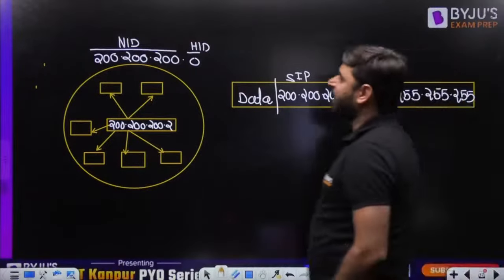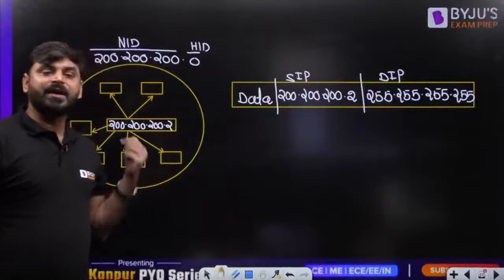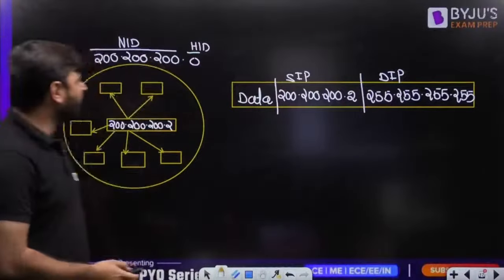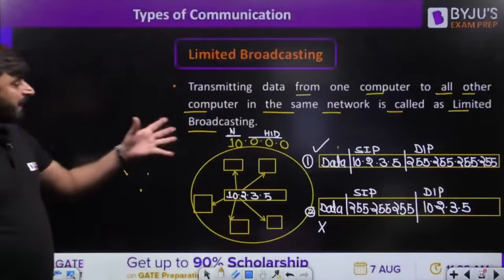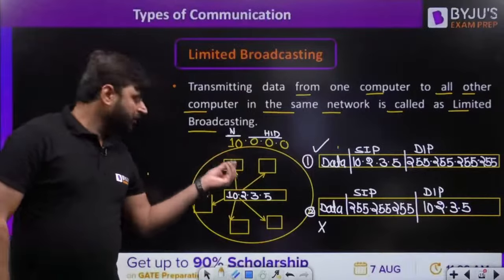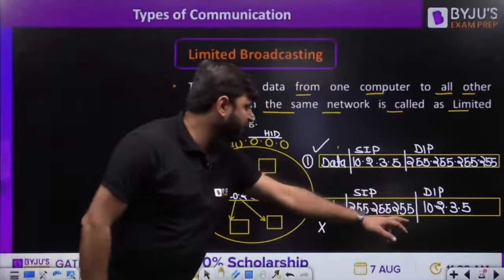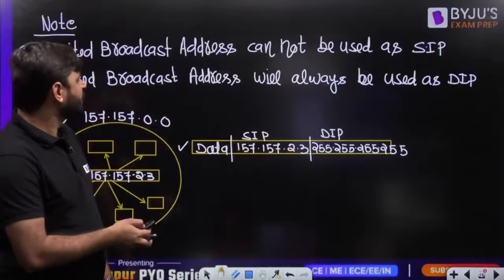So it means, in the limited broadcast address, it is always fixed, because I have taken 3 examples. In example number 1, this network is a class A network. 1.6 crore computers are present. This one computer is sending a message to 1.6 crore computers. Destination IP, this one.